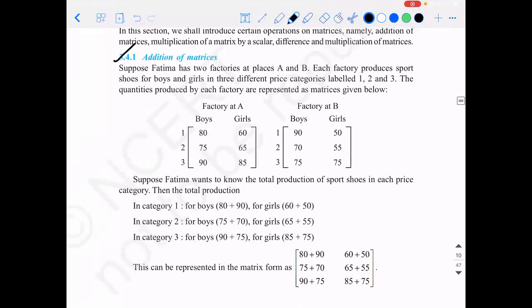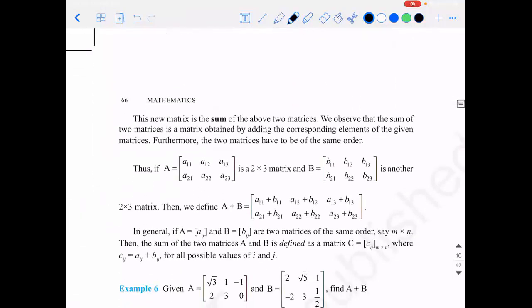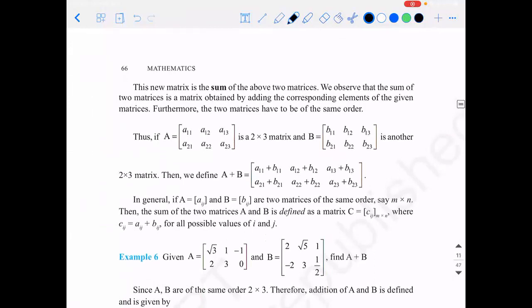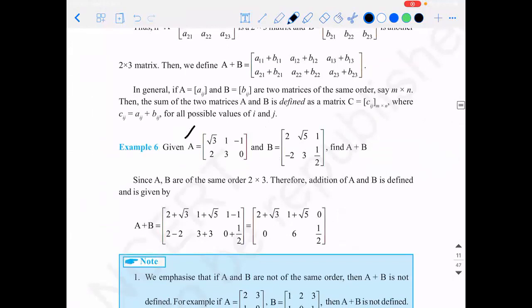So what do you mean by addition of matrices? What is the thing you need to keep in your mind? The order should be the same. If you have 2 matrices of the same order, then you can add them. What do I mean by adding them? If A is given and B is given, both are of order 2 rows and 3 columns.